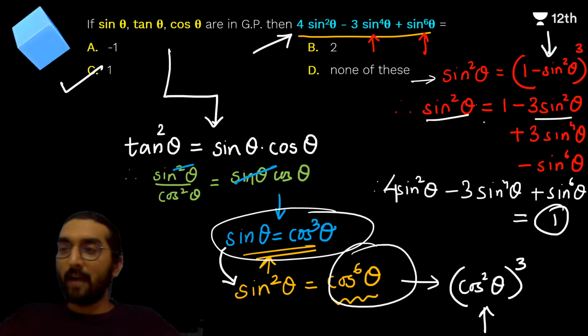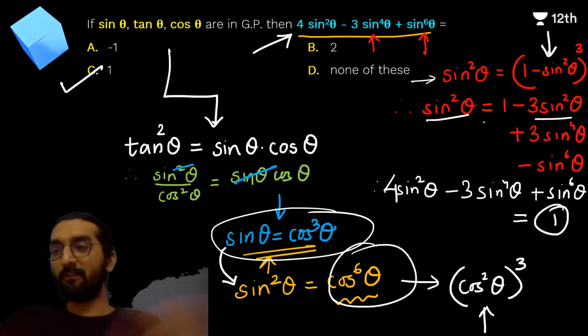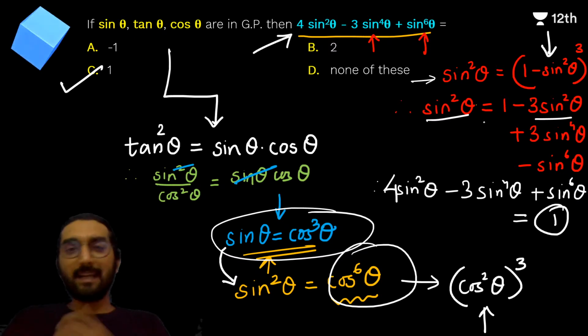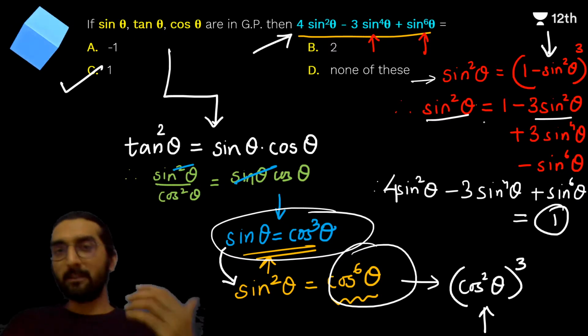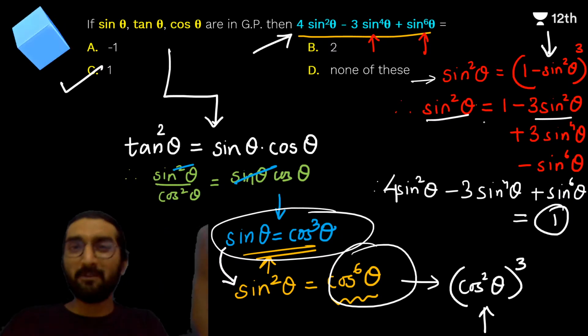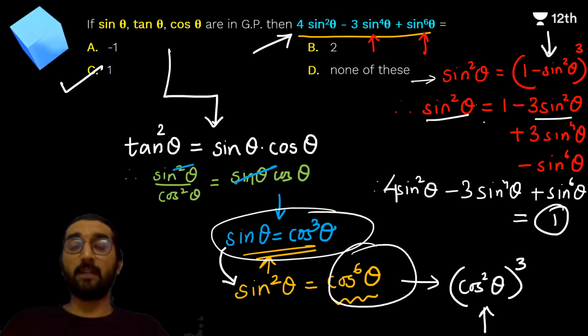All right, guys. I hope everyone is clear with this. Yes, this is definitely JEE Mains level. But again, I won't be surprised if it comes in BITSAT as well, because I would say if there are 45 questions in BITSAT, there will be 5 difficult questions, and this can be one amongst them, right?